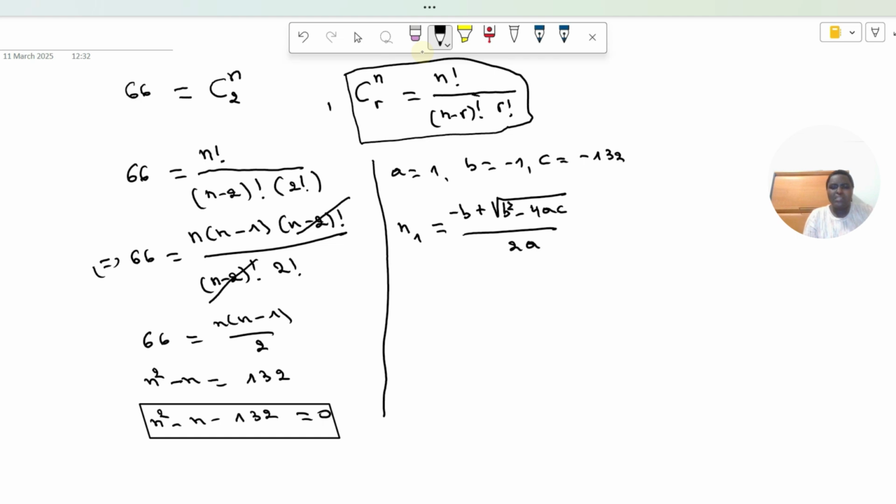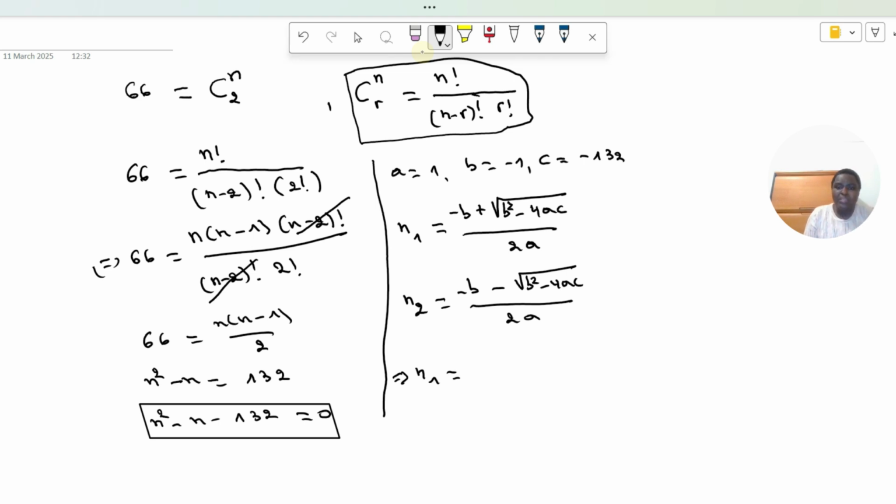And the second solution n2 will be equal to minus b minus square root of b squared minus 4ac over 2a.